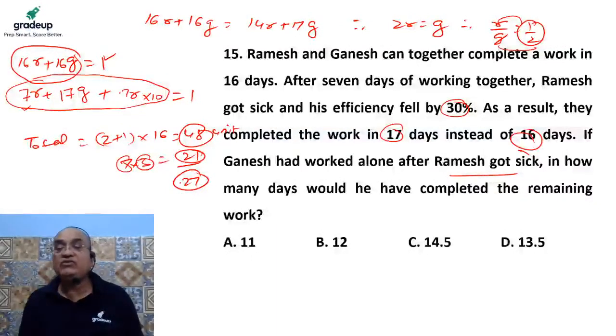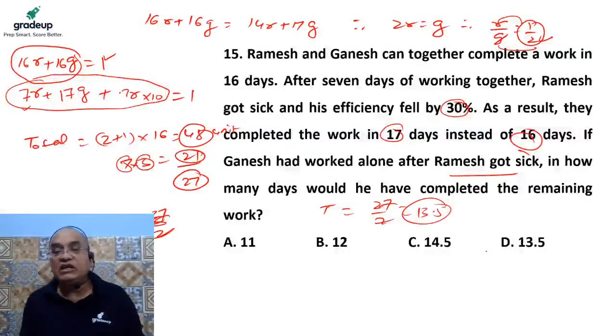If Ganesh can do the remaining work alone after Ramesh fell ill, 27 units remain to be done. The efficiency of Ganesh is 2. So the time taken by Ganesh to do 27 units of work at the rate of 2 is nothing but 13.5 days. So the correct answer is D.